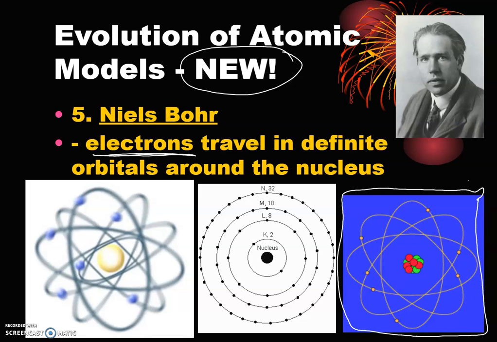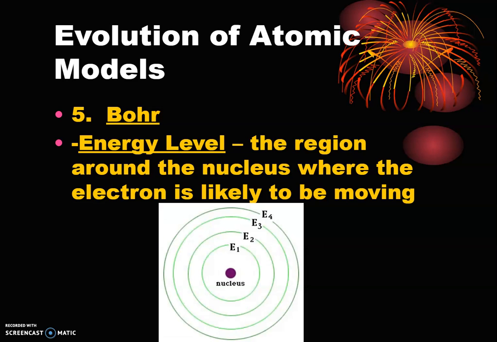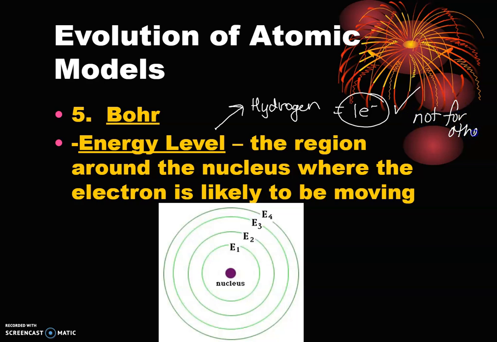This pathway, this orbital, is going to show that there is a distinction between the different layers of our atoms and the way that these electrons are arranged. So he actually came up with energy levels, which is really quite amazing. And it worked for the hydrogen spectra that he looked at. Now, hydrogen is number one on the periodic table, so it has one electron. All this stuff worked out for hydrogen, but unfortunately not for others.